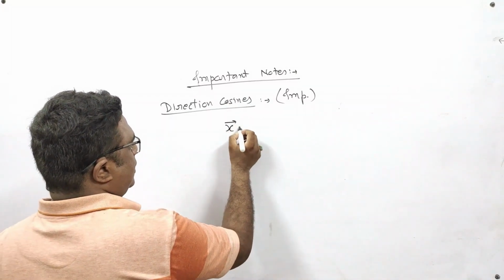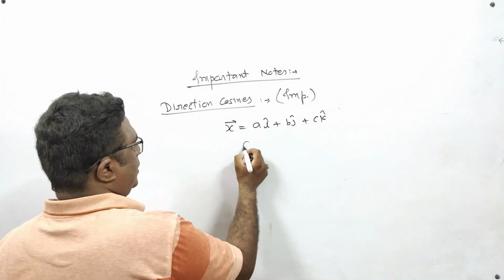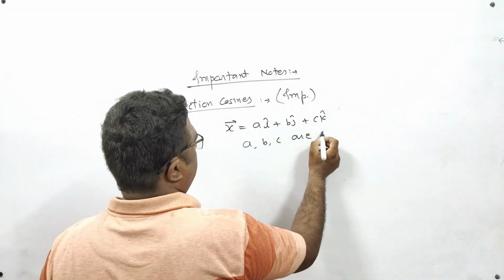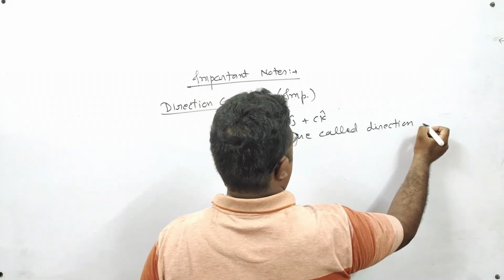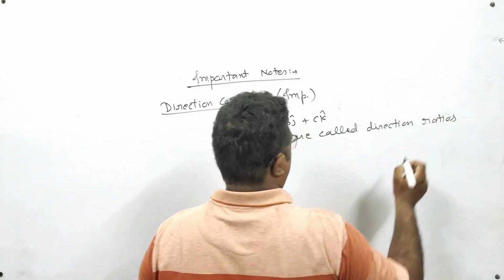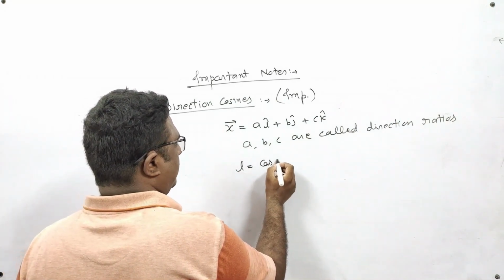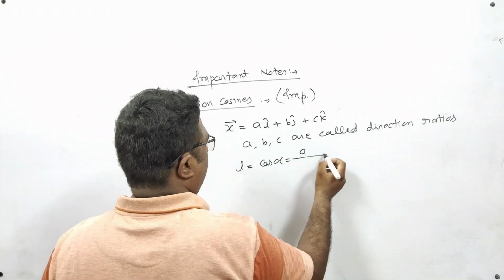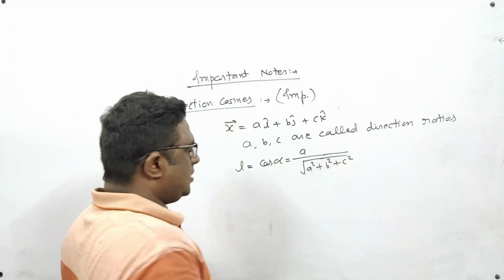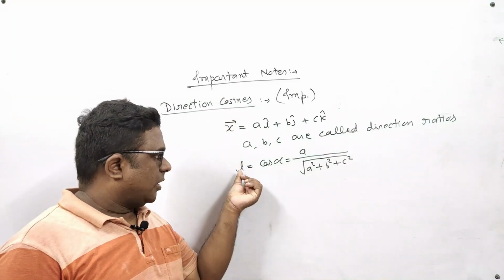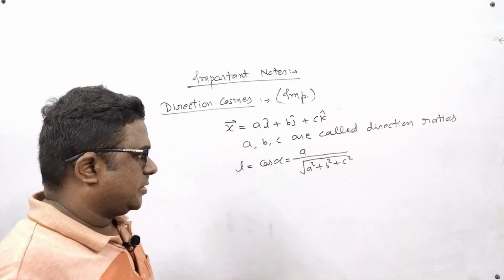Suppose I am having x vector equal to a i plus b j plus c k. In that case, a, b, c are called direction ratios. And the value of L, which I told you is equal to cos alpha, becomes equal to a upon under root a square plus b square plus c square. It means the formula of direction cosine L is equal to cos alpha and also equal to a upon this.